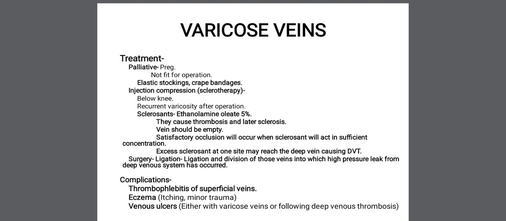First, the vein should be emptied. Then the sclerosant is applied. Satisfactory occlusion will occur when the sclerosant acts in sufficient concentration. You have to apply the sclerosant in sufficient concentration, then there will be sclerosis or occlusion of that vein. If excessive sclerosant is applied at one site, that may reach into the deep vein, and that will cause deep venous thrombosis, that is DVT.